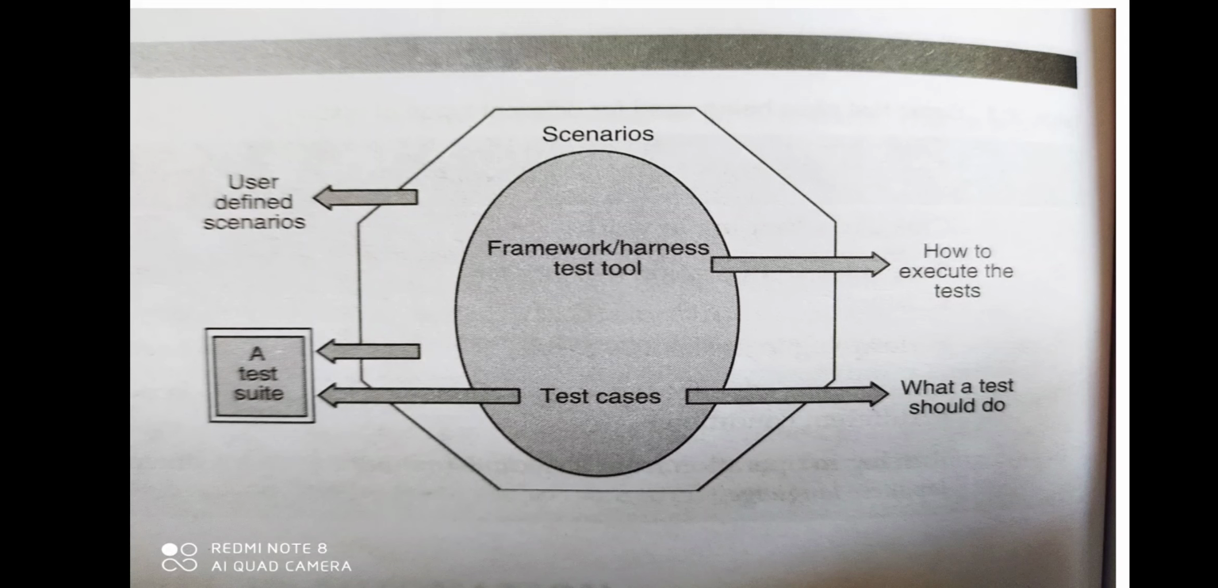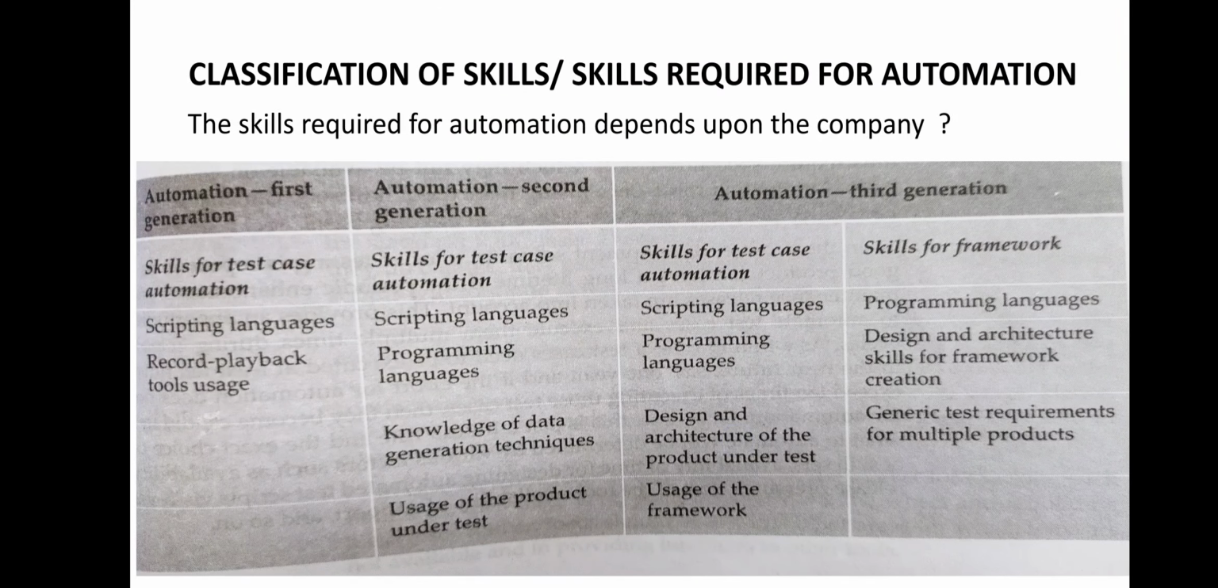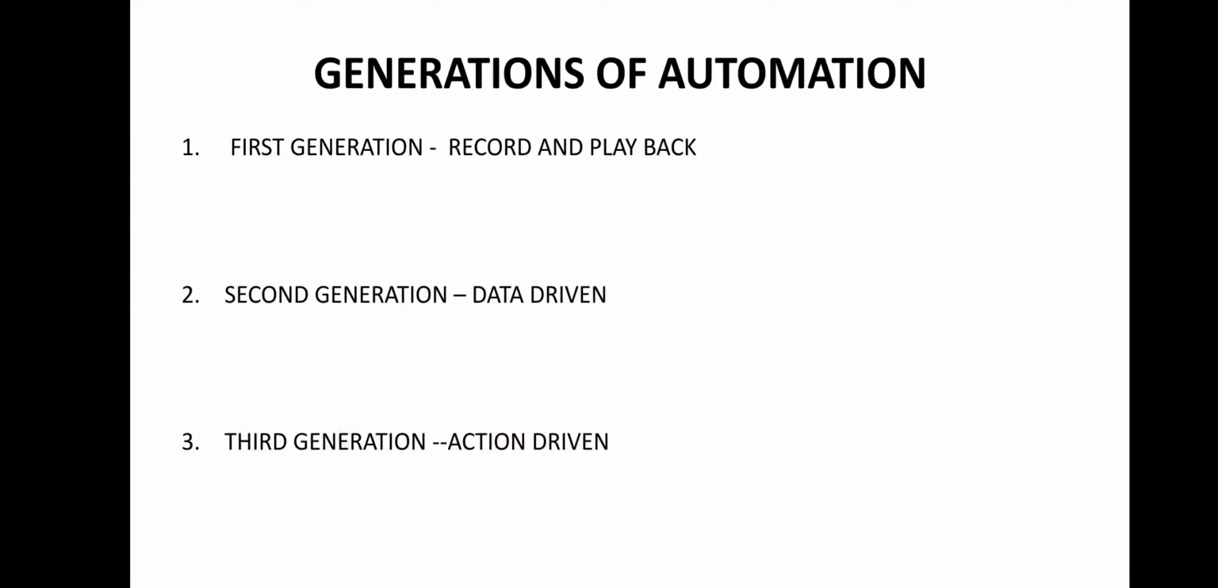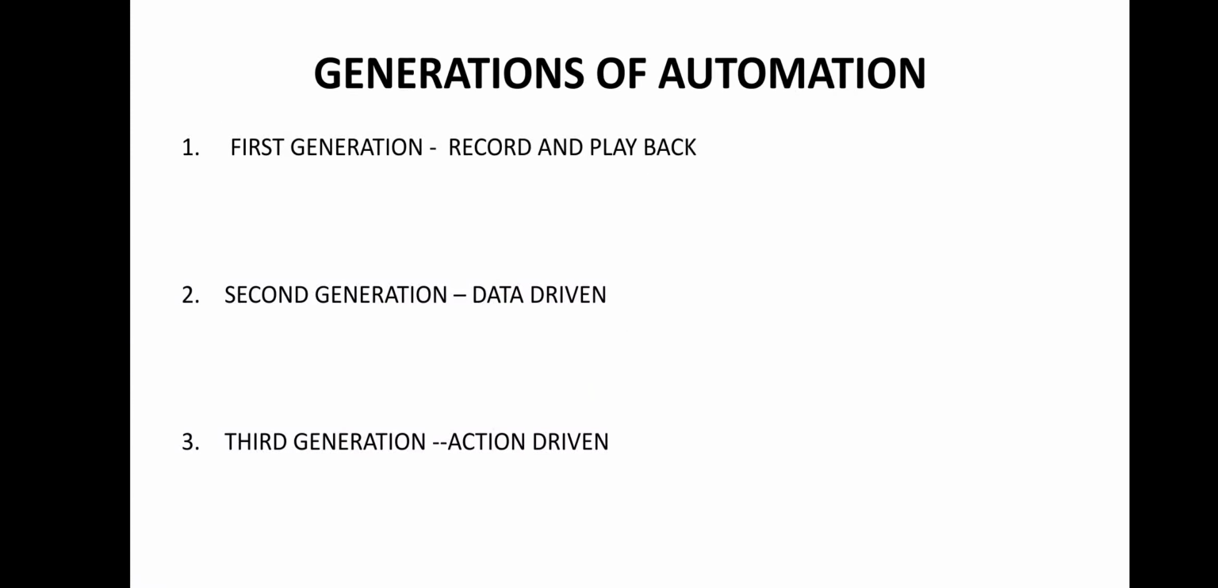Now let us see what the skills required are. Basically, skills are related to generations. What skills are required for software test automation? Students, basically skills are fully dependent on the generations. What are the generations? Let us discuss. You can see three generations here: first, second, and third. First one is related to record and playback.